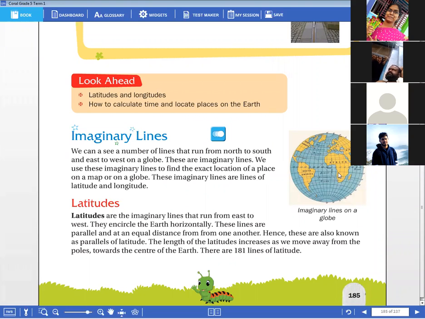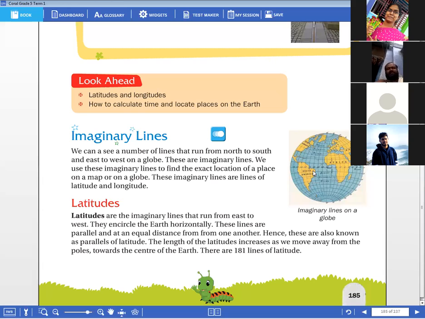And the second point, children, latitudes are horizontal lines. Longitudes are vertical lines. Next, the third point, children, latitudes are parallel at equal distance from one another. I told you, children, parallel means, for example, a railway track. Anywhere you look, the distance between the railway tracks is equal.